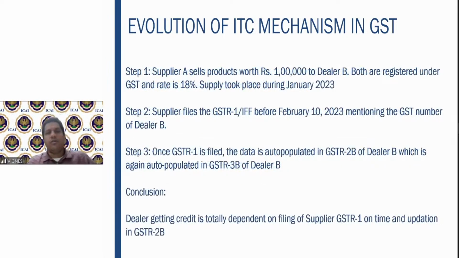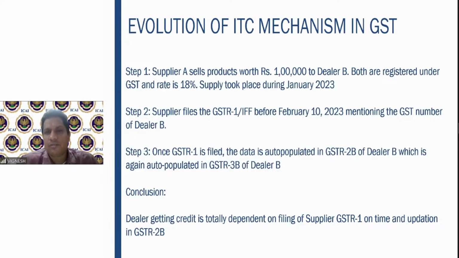Fine. So let us see what exactly is happening here. By way of an example, supplier A sells goods worth 1 lakh to dealer B. These are the examples I was talking about. Please go through these examples, very important, because it is not there in your supplementary paper. I made these examples for you to understand the concept.